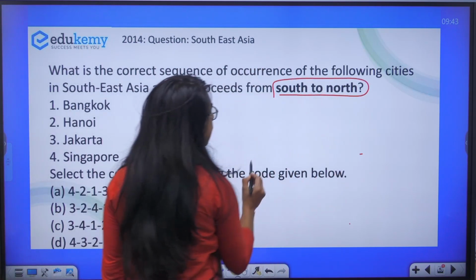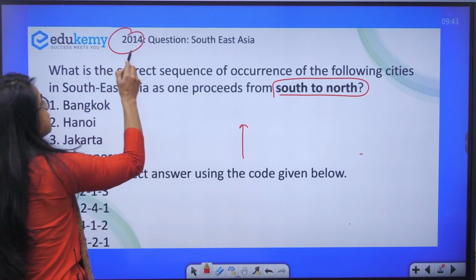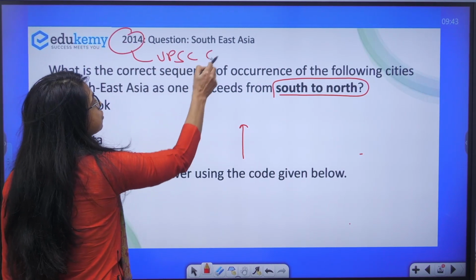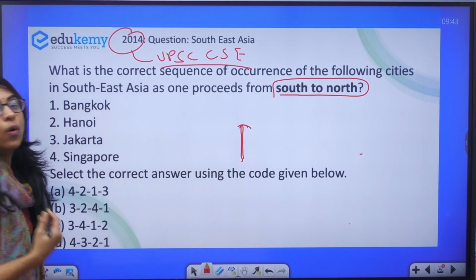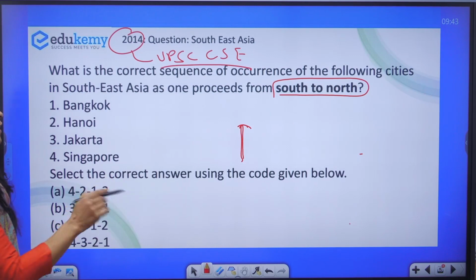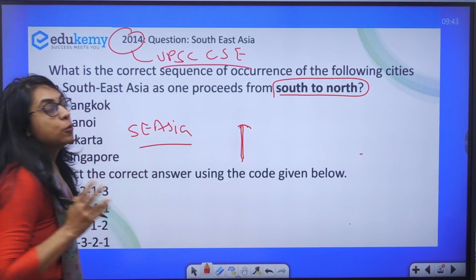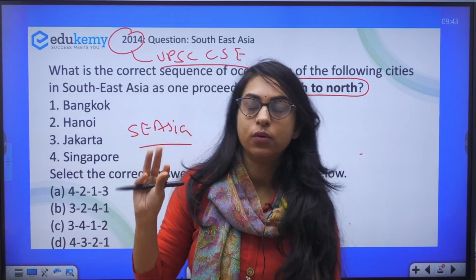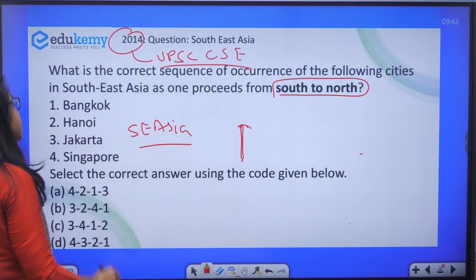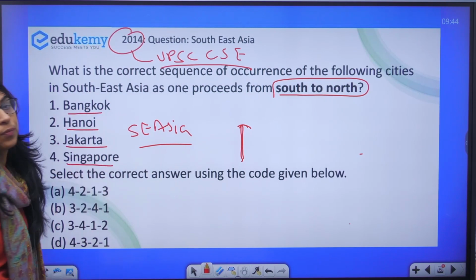So as we are proceeding from south to north, this was asked in your 2014 UPSC CSE examination. It is telling, as you go from south to north, what is the arrangement of the cities. Southeast Asia is the other important area for your world map. Two important areas for your world map are Southeast Asia and West Asia. So now they were asking the cities from Southeast Asia: Bangkok, Hanoi, Jakarta and Singapore.